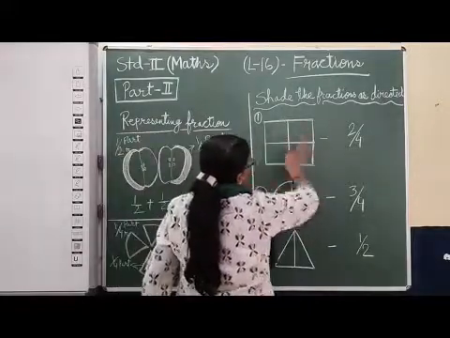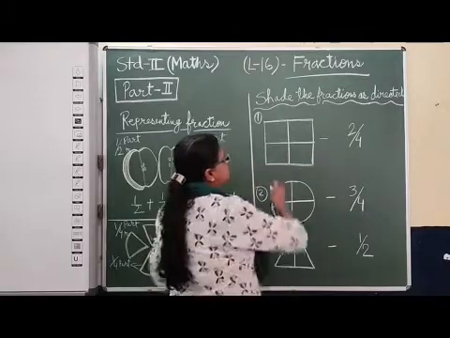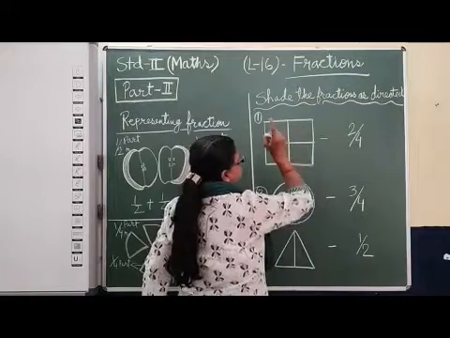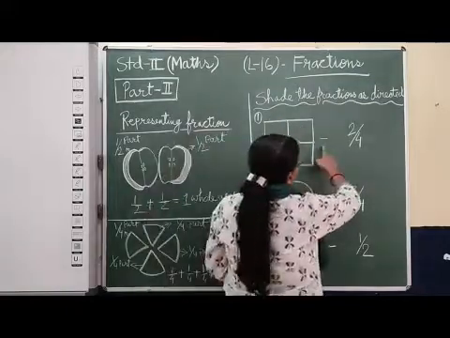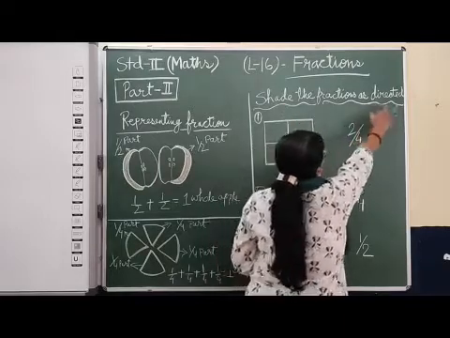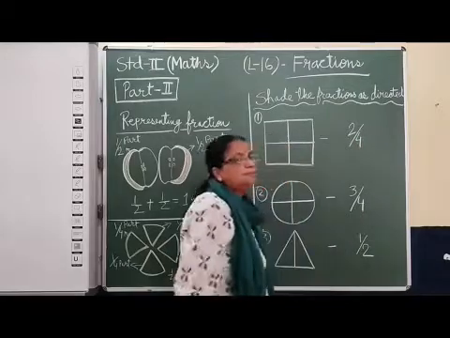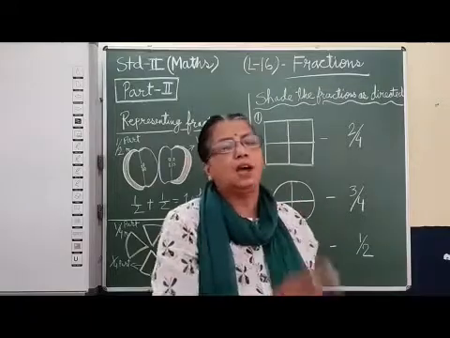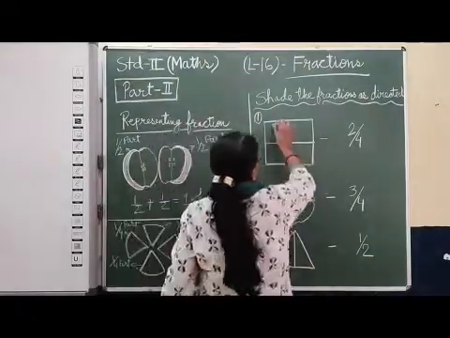Here you can see one square is given, and it is divided into how many parts? 1 part, 2 part, 3 part, 4 part. We can see 4 parts here. But what is written here? You have to shade the fraction as directed. Here it is directed 2/4. That means you have to shade 2 parts out of 4. So how to do it? Any 2 parts you can shade.